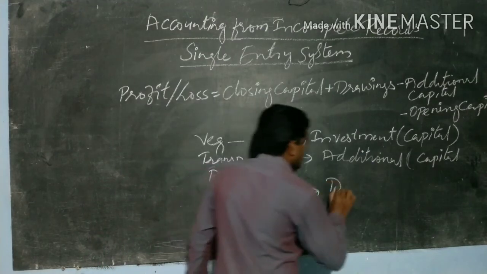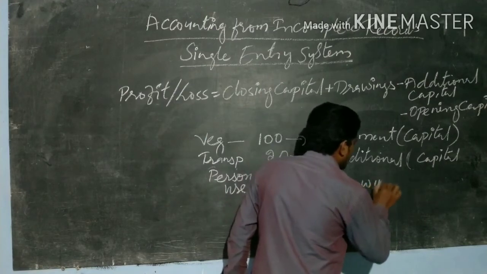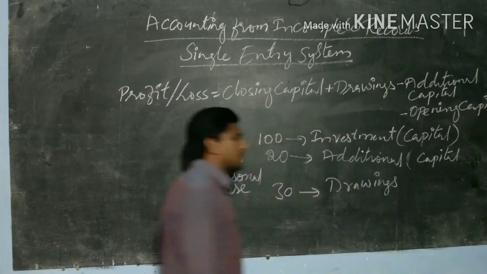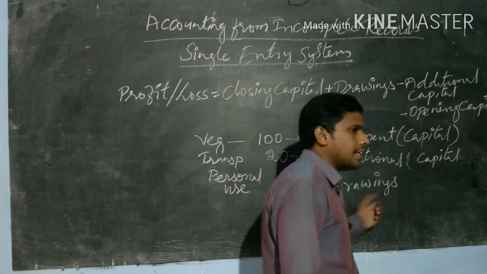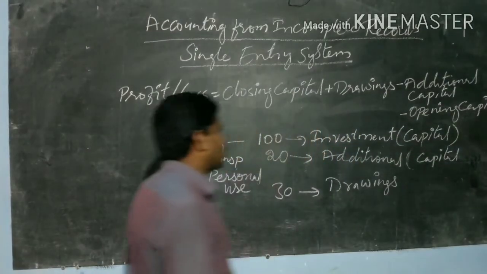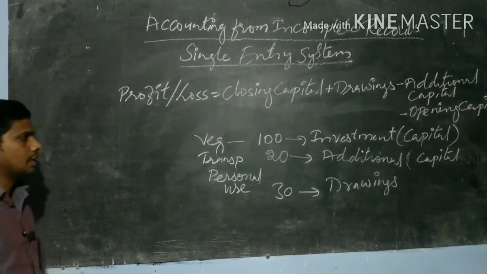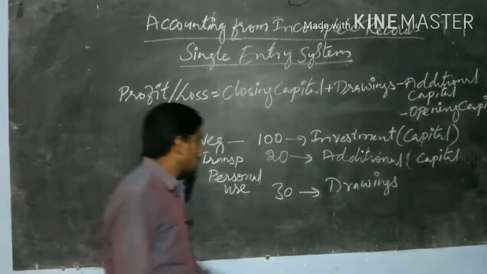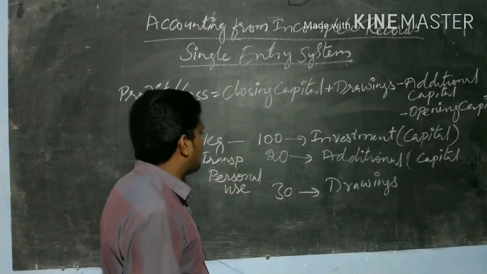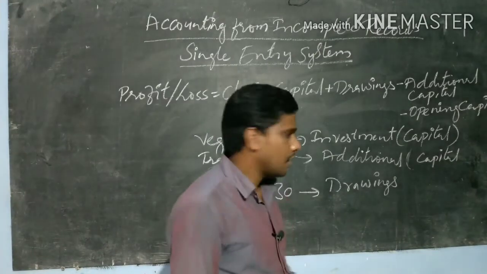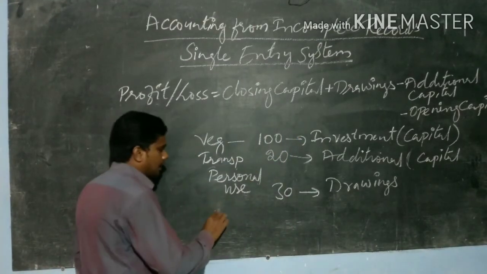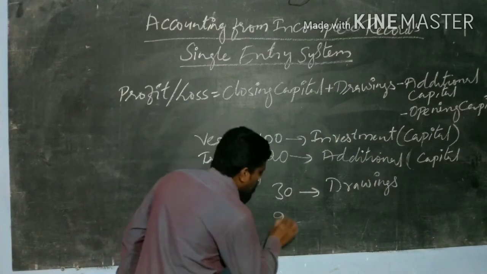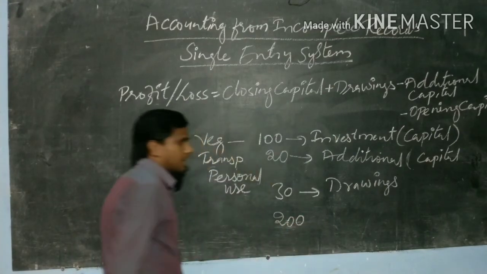That is called drawings. When the owner withdraws an amount for his personal use, it is called drawings. Next, when he came back to his home in the evening and checked his pocket, he had 200 rupees.